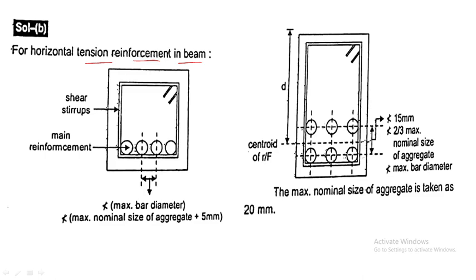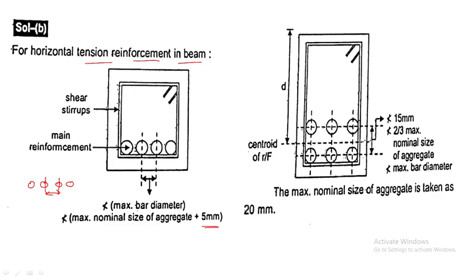So this is a shear stirrup, you know, right? This is a shear stirrup and this is the hook, we can say, and this is the main reinforcement, right? This one is the main reinforcement. I think my pen is visible to you. This is a main reinforcement, and the distance between these two they are asking. This is one reinforcement, right? We have 4 here, so the distance between these 2 points they are asking, that is the maximum of bar diameter, or the maximum nominal size of aggregate plus 5 mm. Okay, for horizontal tension reinforcement in beam.